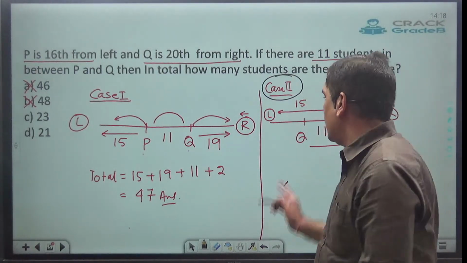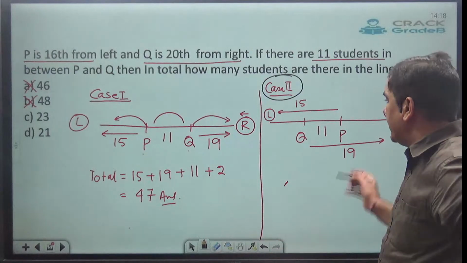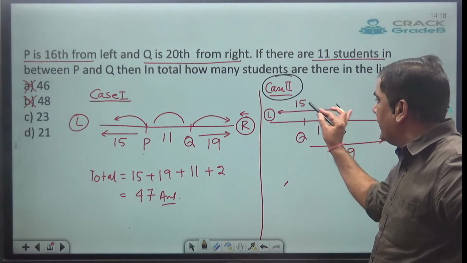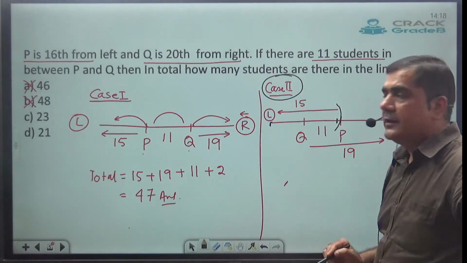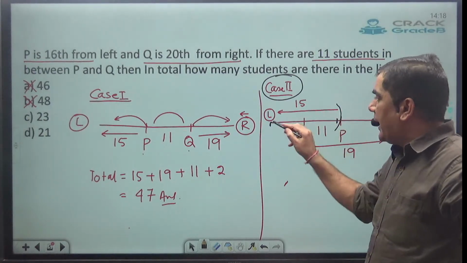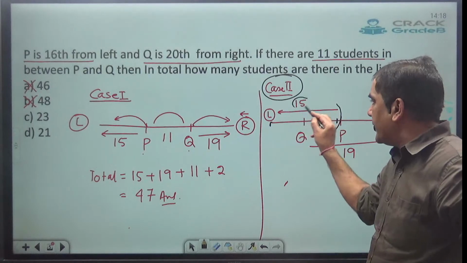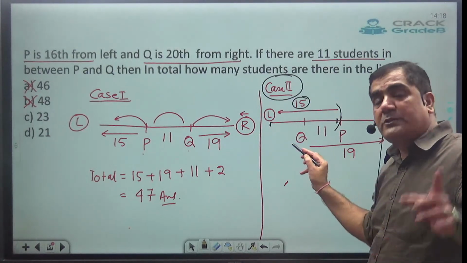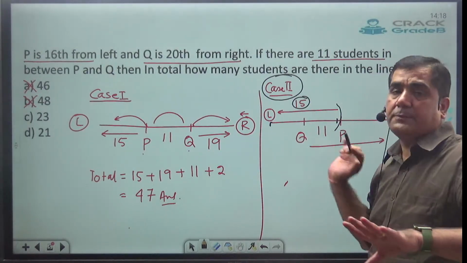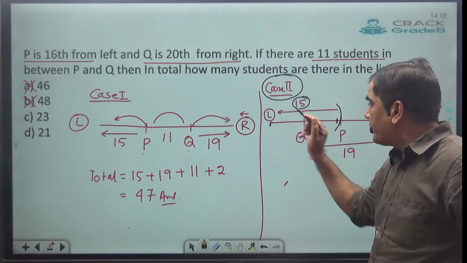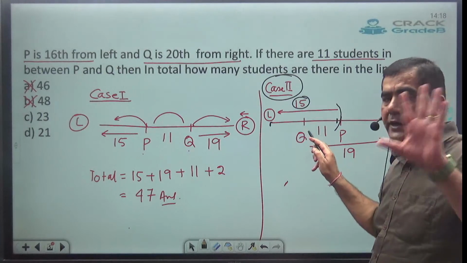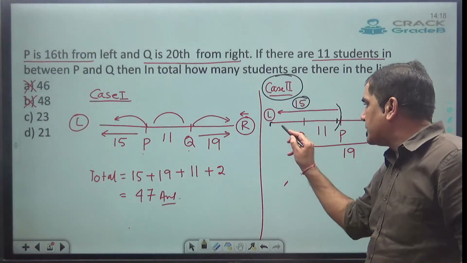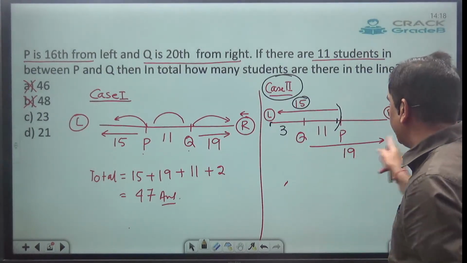Now, let's get the answer from here. See, it's saying to the left of P there must be 15. Means from here to here there must be 15. Now just see, from here to here I have to put 15, and out of 15, these 11 and Q, 12, have already come into the picture. So 15 minus 12, 3 will be over here. Same is going to be over here.